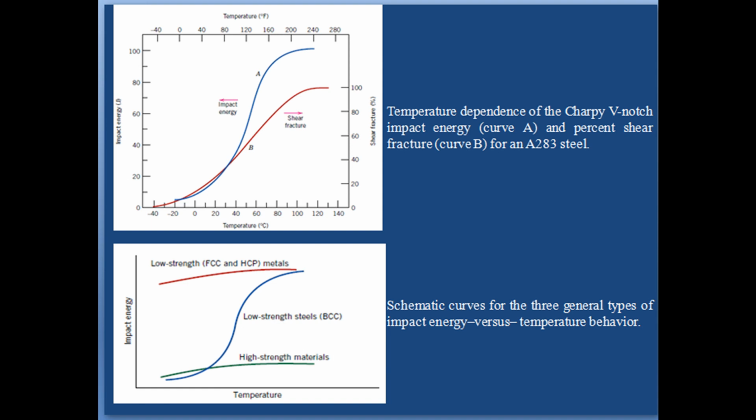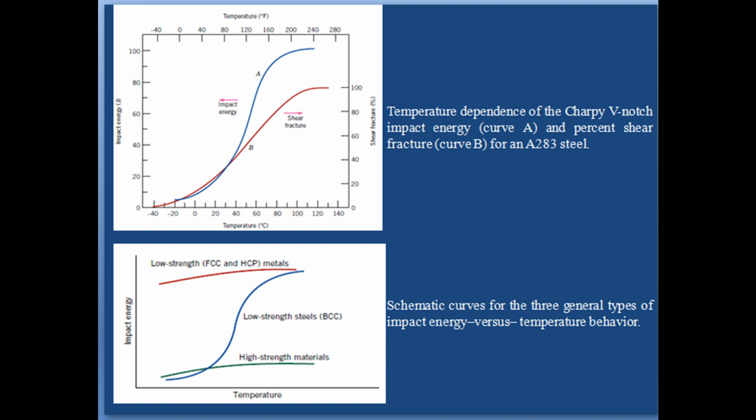As the temperature is lowered, the impact energy drops suddenly over a relatively narrow temperature range, below which the energy has a constant but small value. That is, the mode of fracture is brittle.